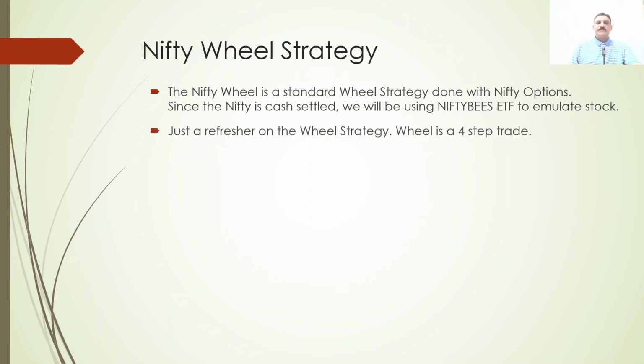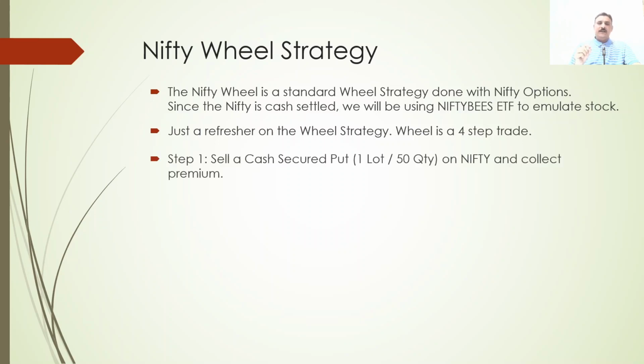Okay, just a refresher on the wheel strategy. What is a wheel strategy? Wheel is a 4-step trade. Very popular strategy. You would have already seen the wheel strategy, but if somebody doesn't know what it is, I'll just explain how it works. Step 1: sell a cash secured put, 1 lot, which is 50 quantity on Nifty, and collect premium.